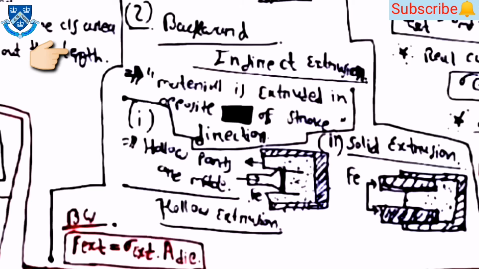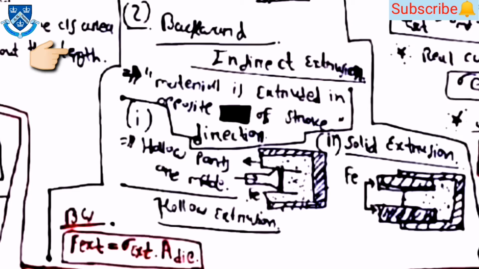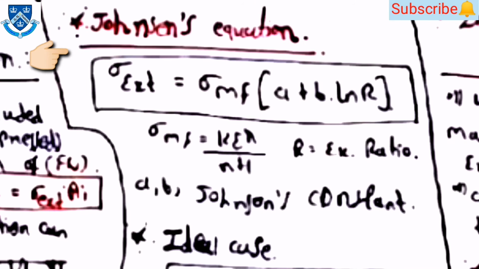Then the second one is backward or indirect extrusion. The material is extruded in the opposite direction of the stroke and hollow parts are made by this extrusion process, as well as solid extrusion can be formed. Then for the backward or indirect extrusion process, F extrusion is equal to sigma extrusion into area of die. Then there is a most important equation, which is Johnson's equation.